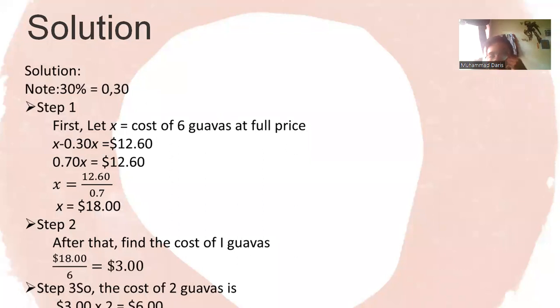The solution. First, note the 13%. Sorry, 30% is equal to 0.30, or 30 over 100. Step 1. First, let x be equal to the cost of 6 guavas at full price. And then the equation: x minus 0.30x is equal to $12.60.